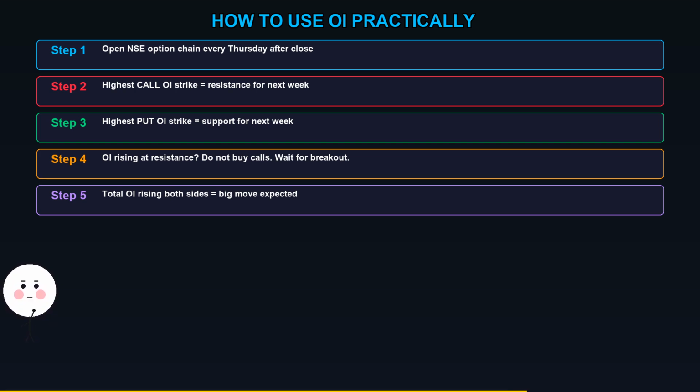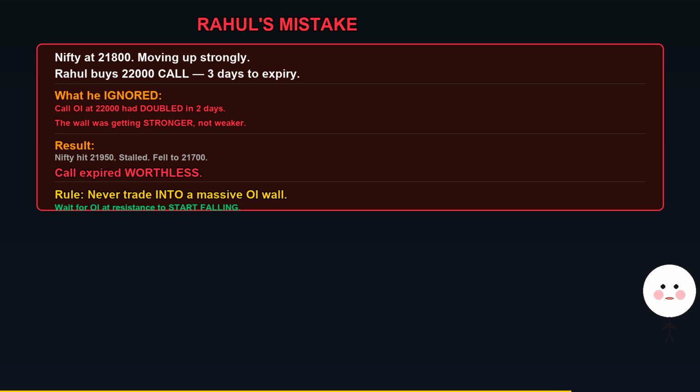Step 4. If price is moving toward the resistance with rising OI on the call side, he does not buy calls. He waits for a breakout confirmed by OI. Step 5. If total OI is increasing on both sides, the market expects big movement. If OI is falling, participants are exiting. Low conviction market.